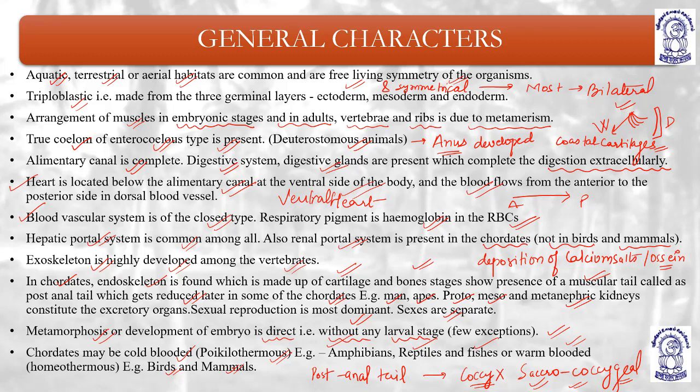Now, heart is located at the dorsal side and it is just below the alimentary canal. Okay, heart is located below the alimentary canal at the ventral side of the body, and the blood flows from the anterior to the posterior, not dorsal, sorry, it is ventral side. In case of non-chordates the heart is dorsal. So in case of chordates the heart is ventral, and it is just located below the alimentary canal.